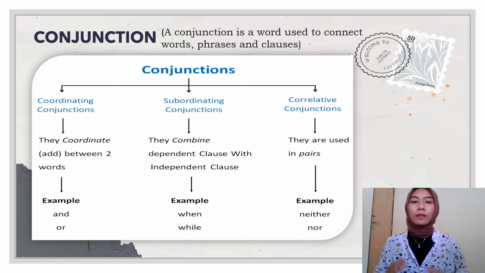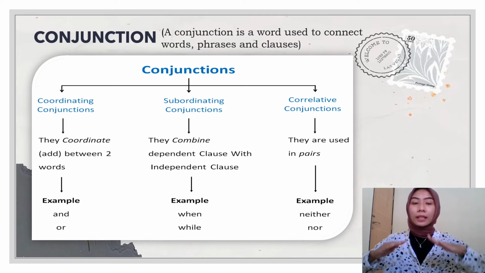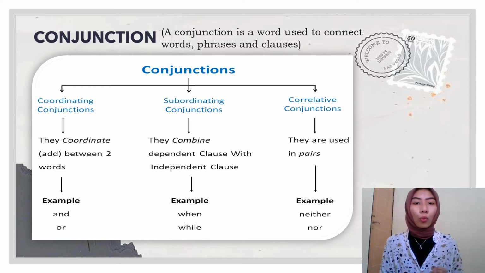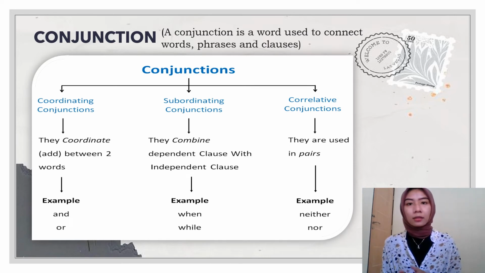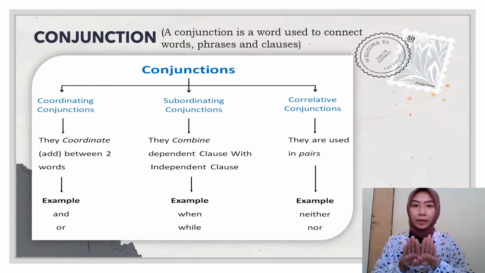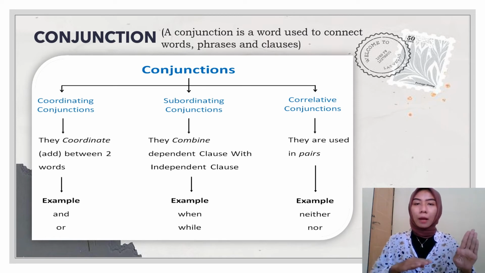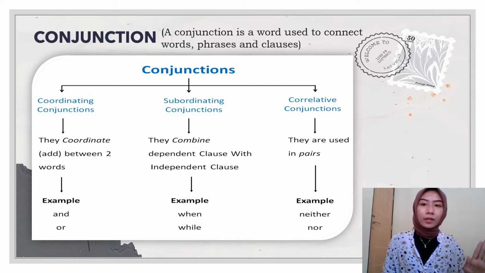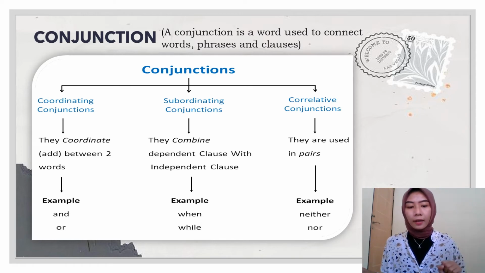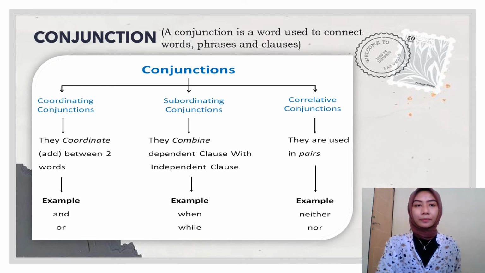Subordinating conjunction. They combine a dependent clause with an independent clause. For example, when, while, in order to, that. And the last is correlative conjunction. They are used in pairs. The correlative conjunction, for example, both, and; not only, but also; either, or; neither, nor; if, then; whether, or. That is the example of correlative conjunction. Next.